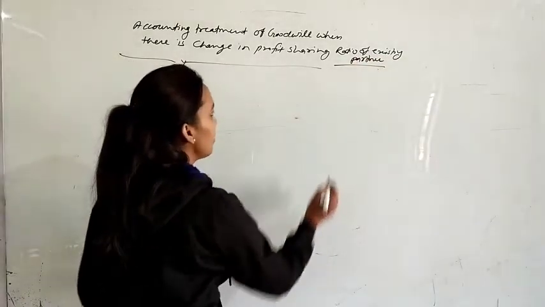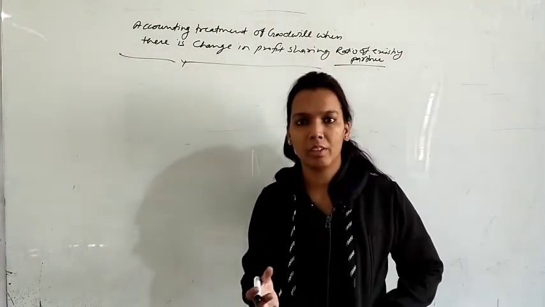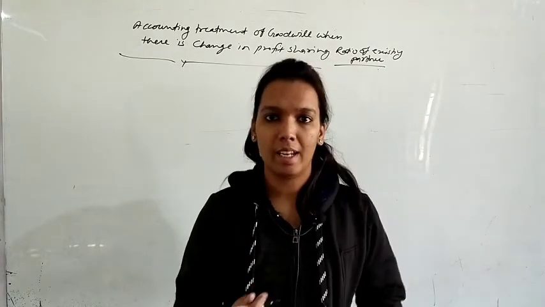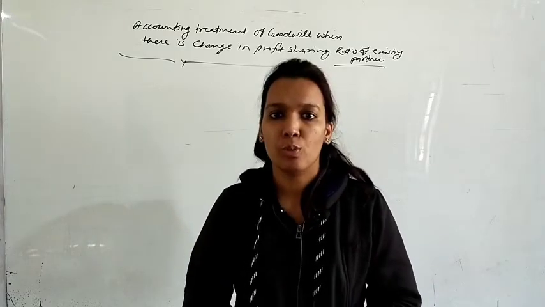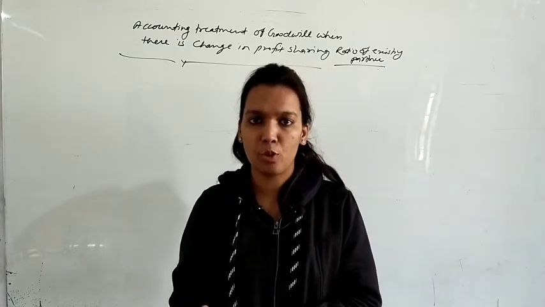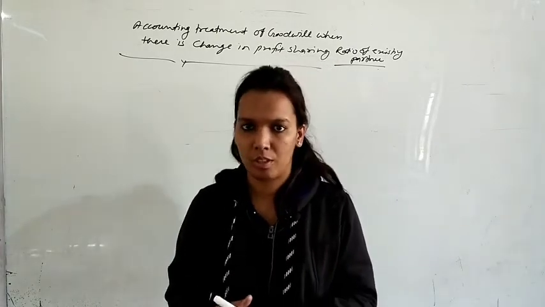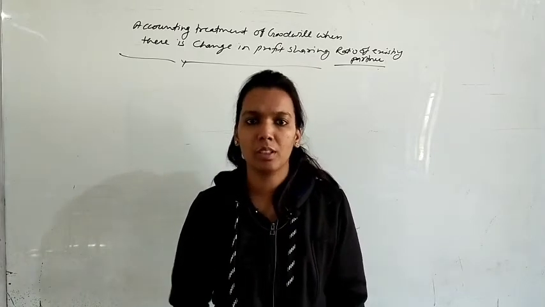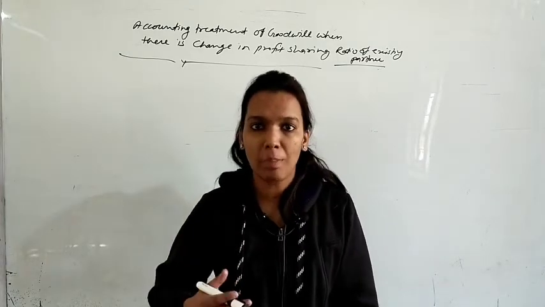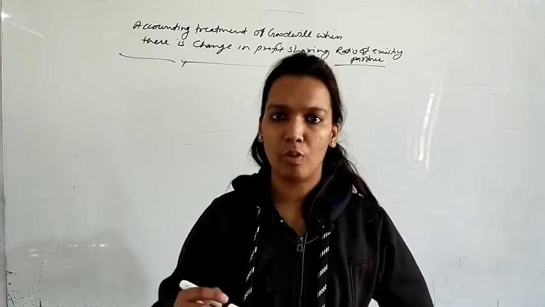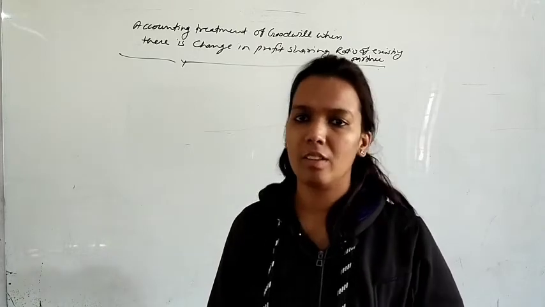Just first try to understand this, that in this we will discuss about goodwill valuation, that goodwill will be given, so how we will treat the goodwill. Like as I told you that when there is change in profit sharing ratio, old ratio will be given, new ratio will be given. So in this old to new proportion, some partner will sacrifice their share and the remaining partner will gain from that share. Okay, it happens that sacrifice or gain both may be in this case. So goodwill also will be distributed like this way, like some gaining partner will sacrifice goodwill for the sacrificing partner. How? Just we will discuss in a question, that easily it will clear your concept.